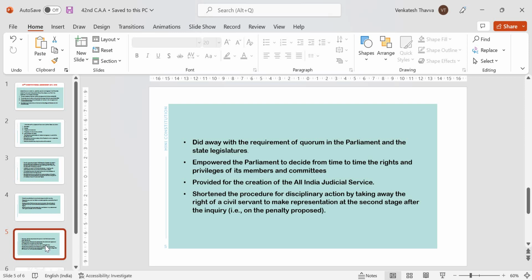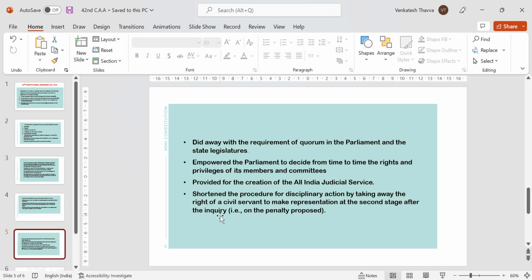It means that there must be at least 55 members present in Lok Sabha and 25 members present in Rajya Sabha if any business needed to be conducted. If there is no quorum, it is the duty of the presiding officer either to adjourn the house or to suspend the meeting until there is a quorum.